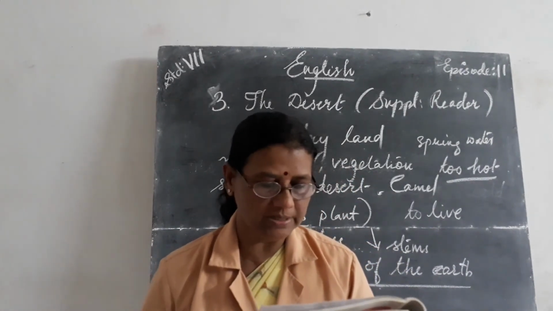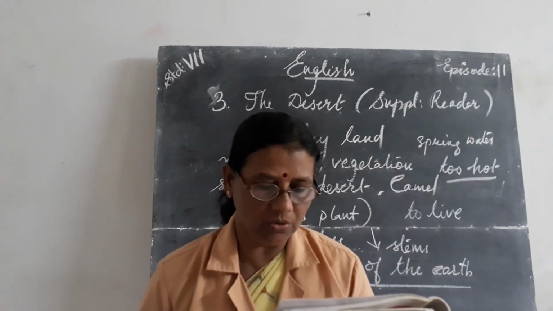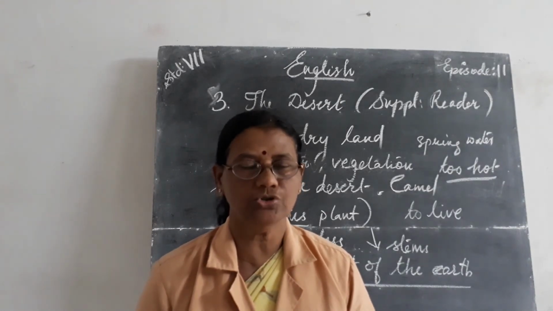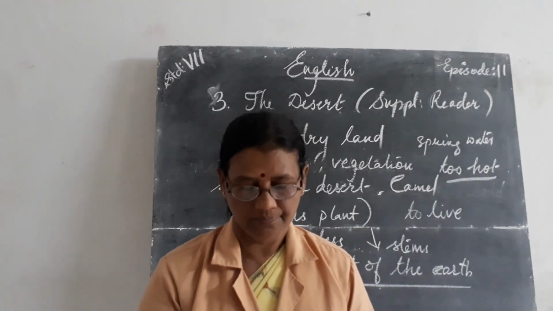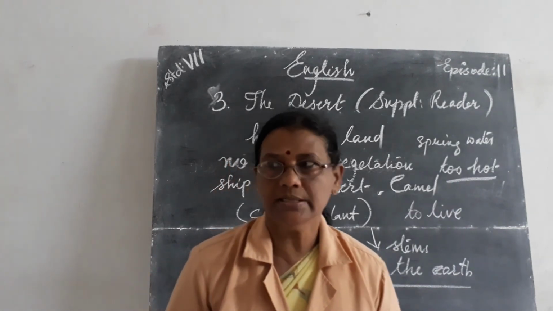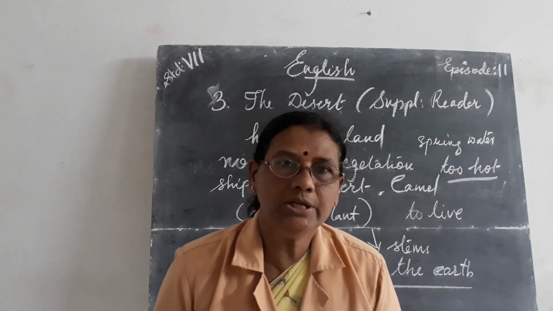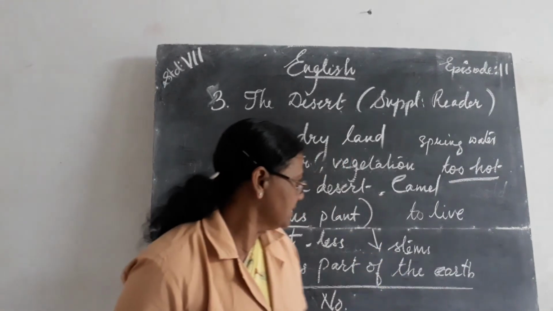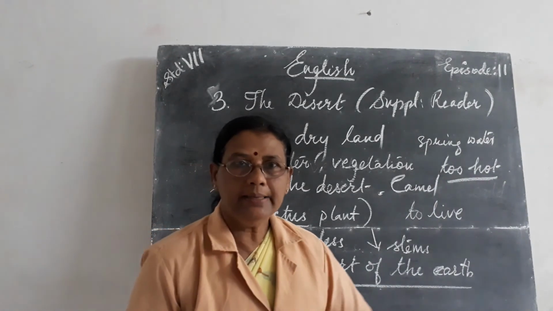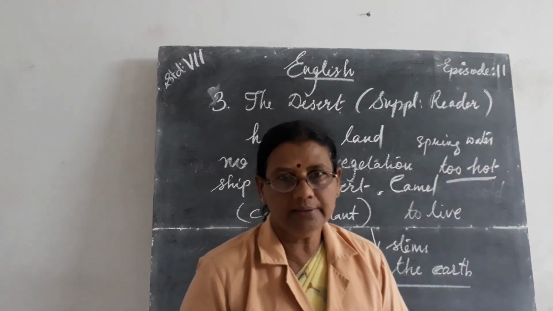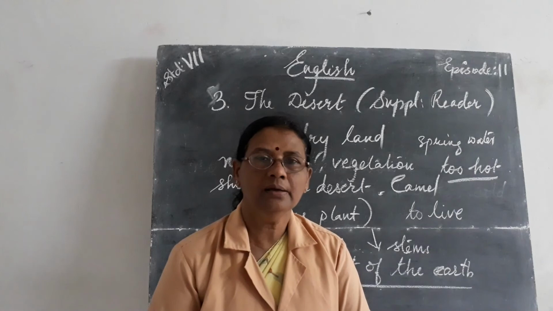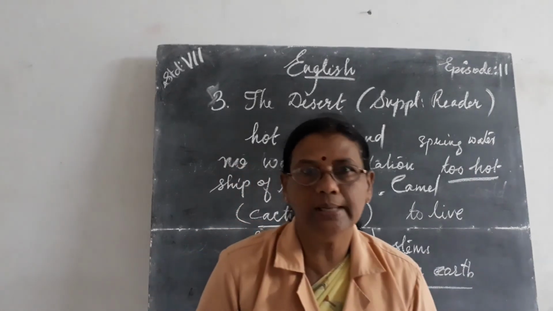So all these answers will be sent to you. Describe a desert in your own way. Write a paragraph. After reading the text, you should write about the desert. That means describe the desert. How is the desert? You can say what the desert is, and according to the studies, how it is described, and that it is not a useless part of the earth. Then what animals are living over there and how are they living without water and vegetation? All that you can write in a paragraph.